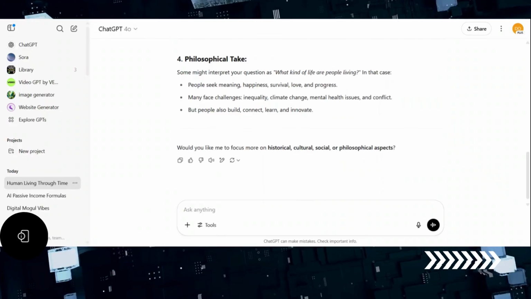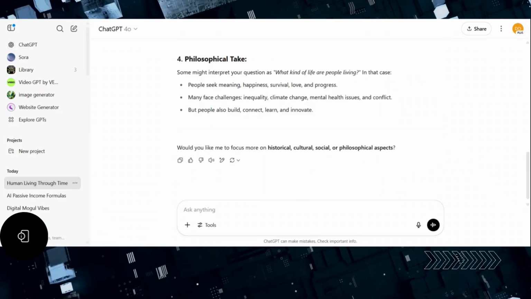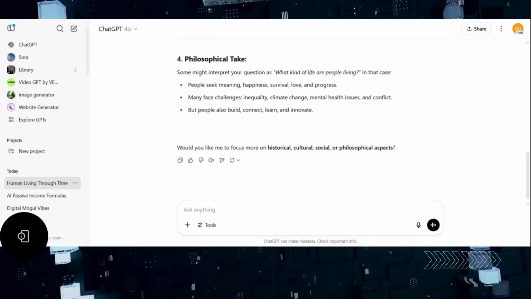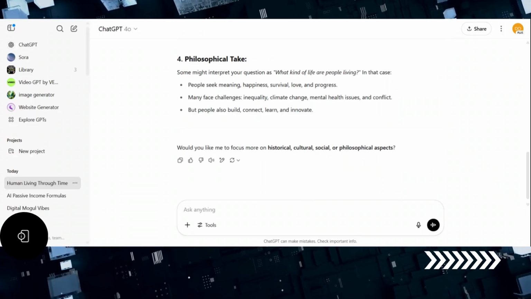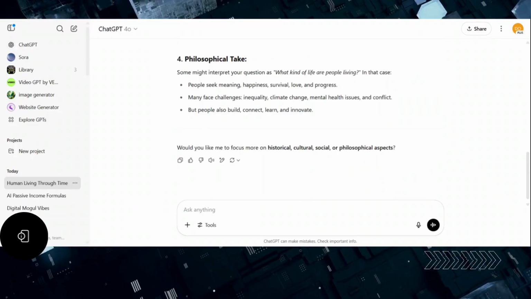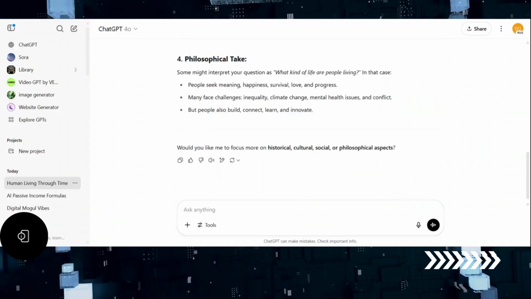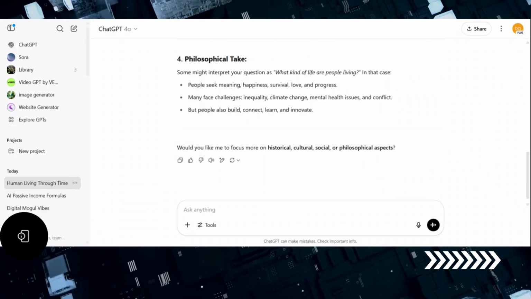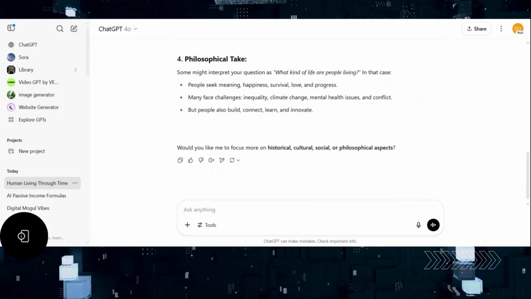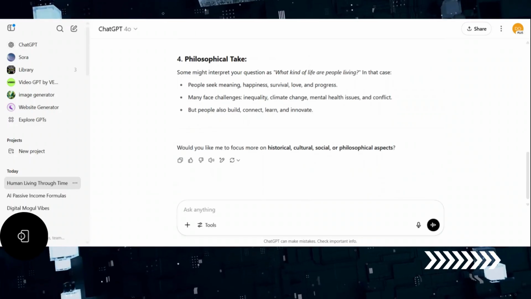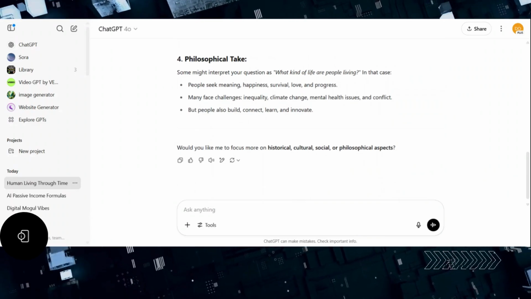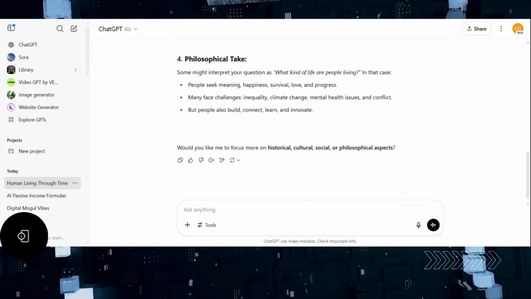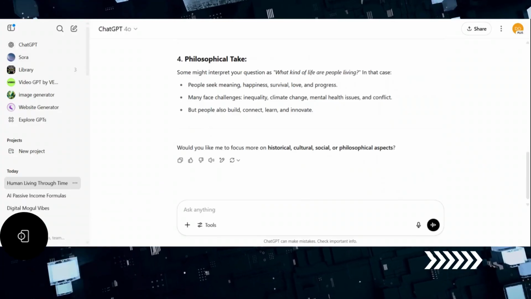So if we go to identify a subject briefly, I'm going to show you exactly how the tiles work. The first tile was saying human history and evolution, and we have lifestyles through the ages, and we have current ways people have been living, and the last we got a philosophical take.